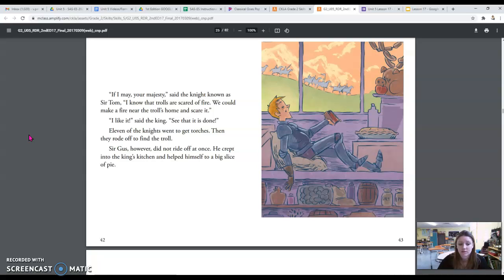11 of the knights went to get torches. Then they rode off to find the troll. Sir Gus, however, did not ride off at once. He crept into the king's kitchen and helped himself to a big slice of pie.